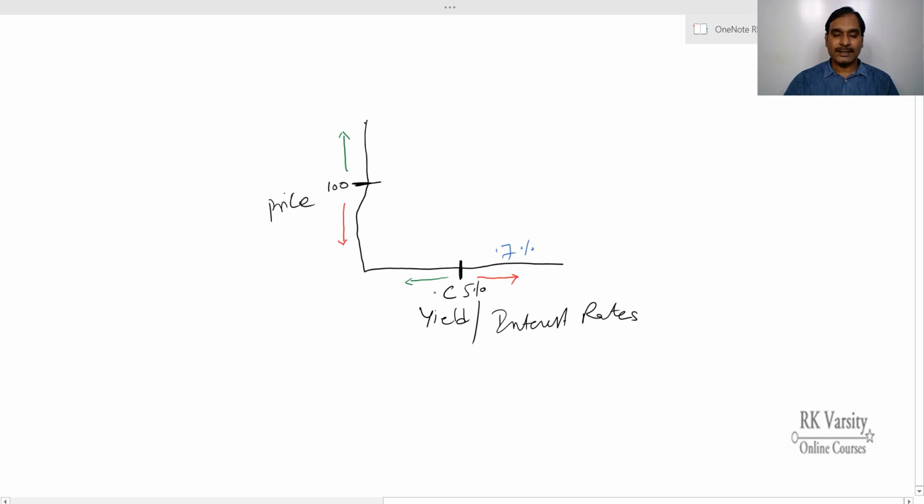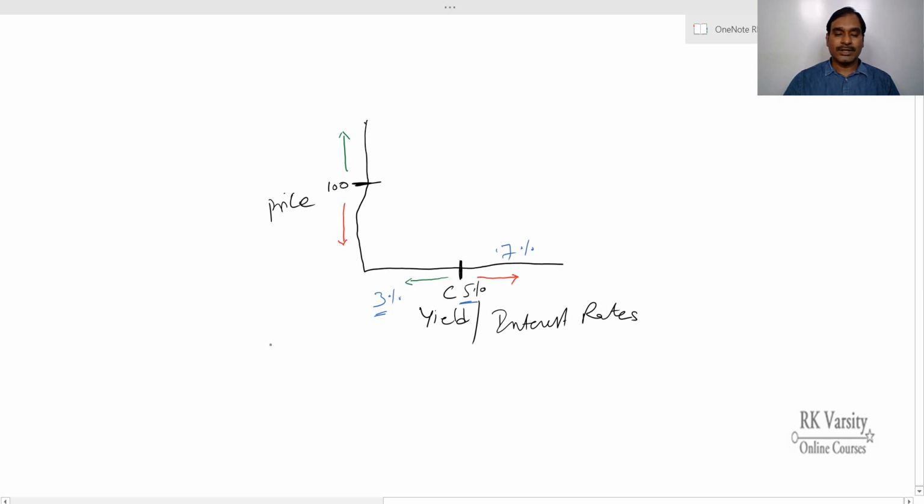On the other hand, if interest rate decreases, say from 5% to 3%, then investors will be willing to invest more money in a 5% bond. New investors will be willing to purchase a 5% bond rather than a 3% bond. So because there is an increase in demand for the bond, the price of the bond will increase.